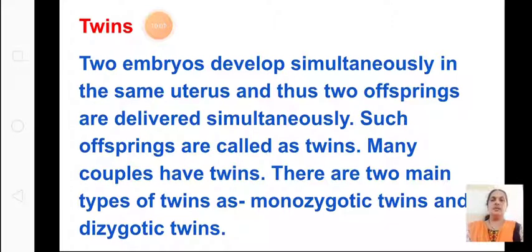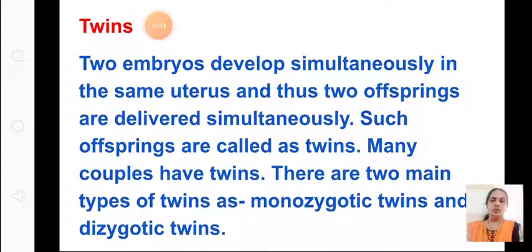So two embryos develop simultaneously in the same uterus, and thus two offspring are delivered simultaneously. When two embryos develop simultaneously in the same uterus, one after the other, two children are delivered. Such offspring are called twins. Many couples have twins. There are two main types of twins: monozygotic and dizygotic. We'll see what monozygotic and dizygotic twins are.